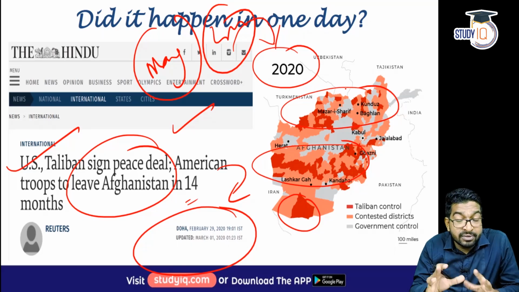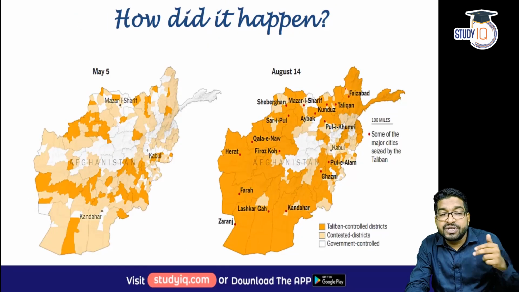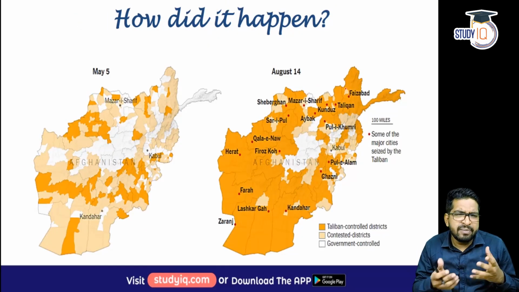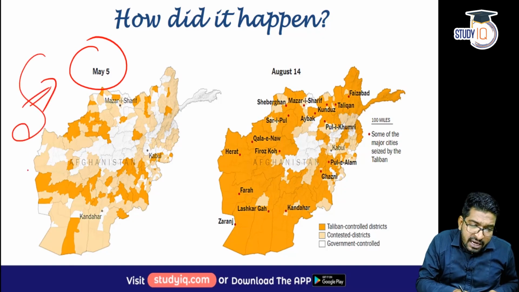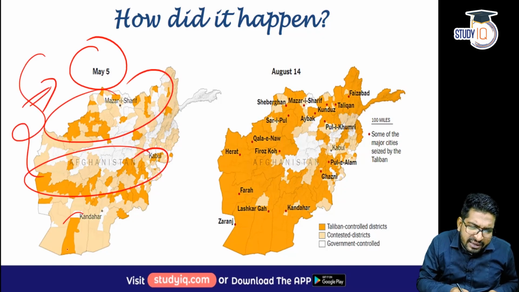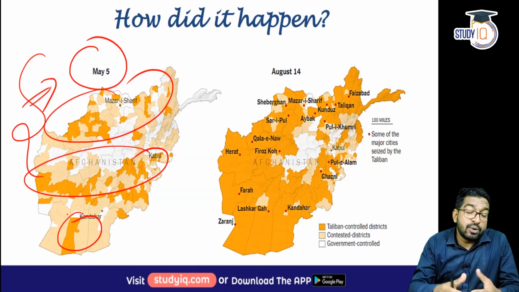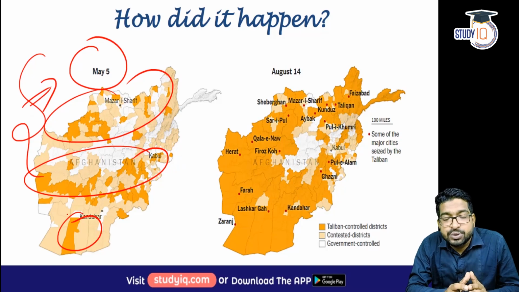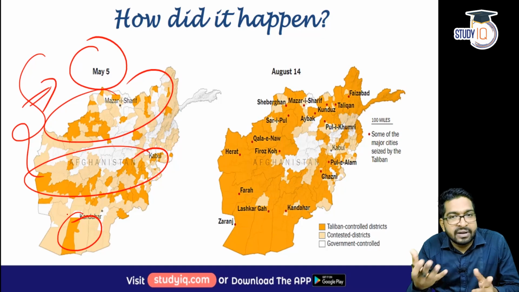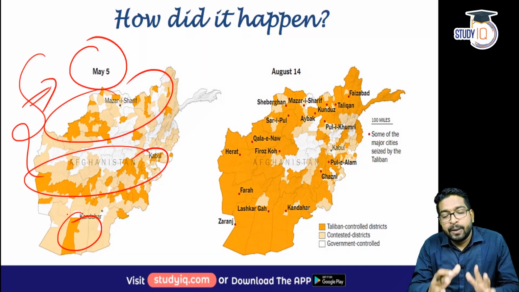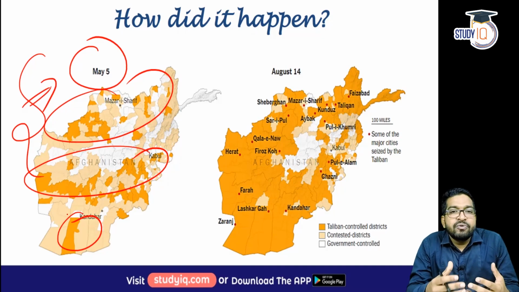Now, if you see the map of May 5, 2021, the Taliban controlled regions are quite similar, a little more than that, even a little less than that also, because when Donald Trump announced, the Talibani forces first of all felt a sense of victory. That is true, right? But they did not go for a complete offensive. They were playing a game of wait and watch.